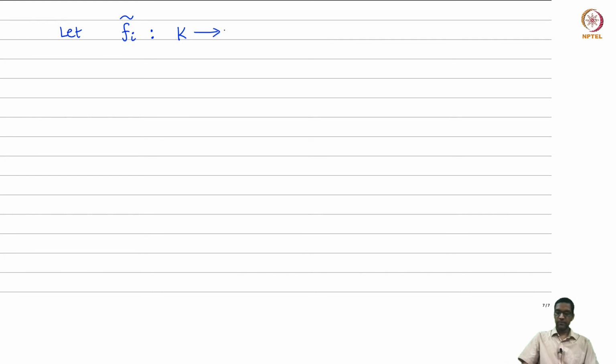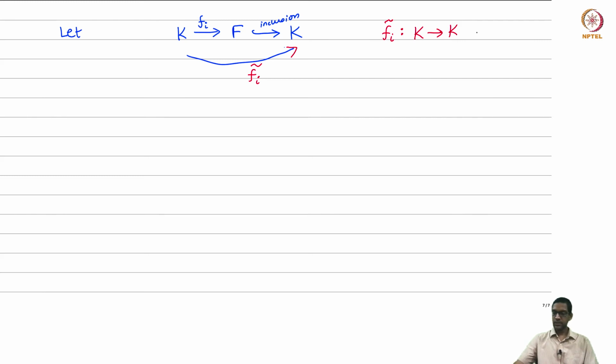Let Fi tilde be the following map: take Fi, a map from K to F, and compose it with the inclusion map from F to K. The composition of these two things we will call Fi tilde. So what is now Fi tilde? It's become a map from K to K. It's just the inclusion composed with Fi.